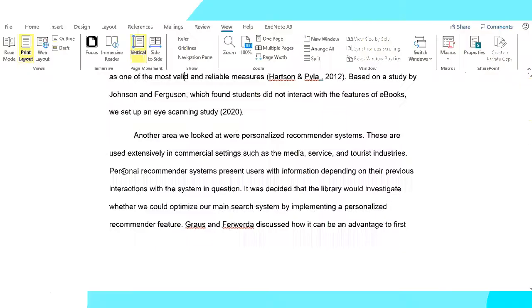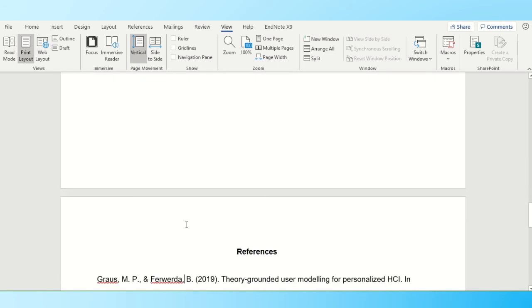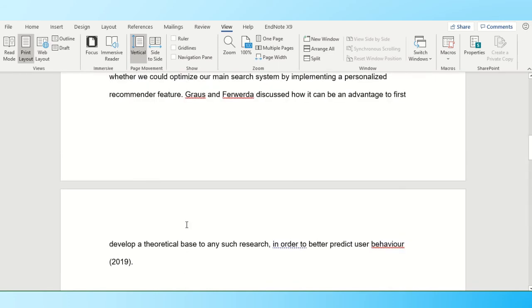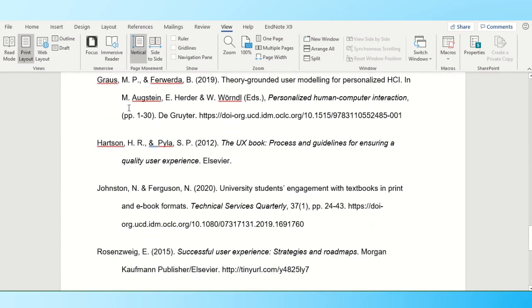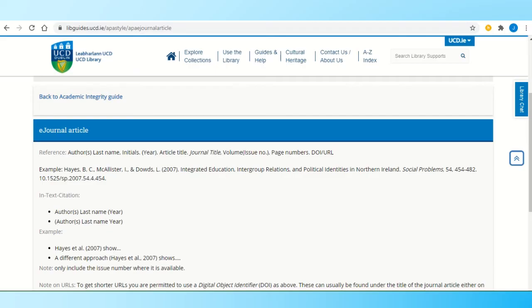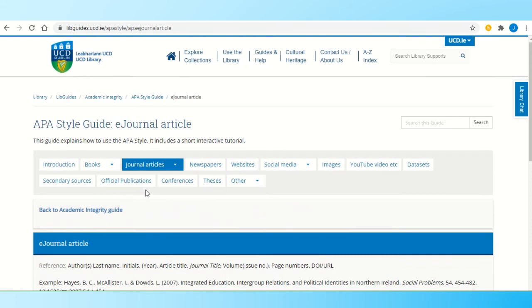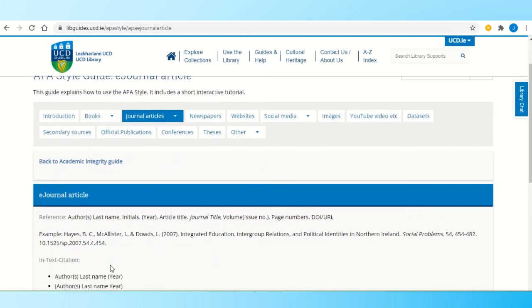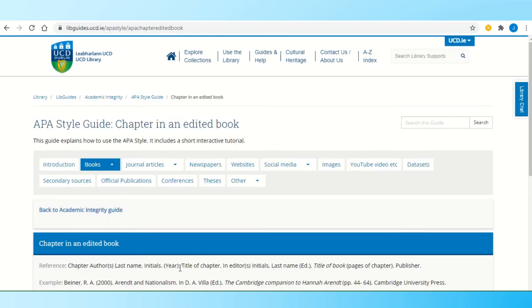So I've written a bit more in my assignment now, and here I have cited an electronic journal article, and here the Grouse and for Word reference, I have cited a chapter in an edited book. I've included these references in my list of references in alphabetical order, and I got the information on how to format them in the library's Academic Integrity Guide. So I went to Journal Articles, e-journal article to see what the e-journal article should look like, and for the chapter in the edited books, and chapter in an edited book.